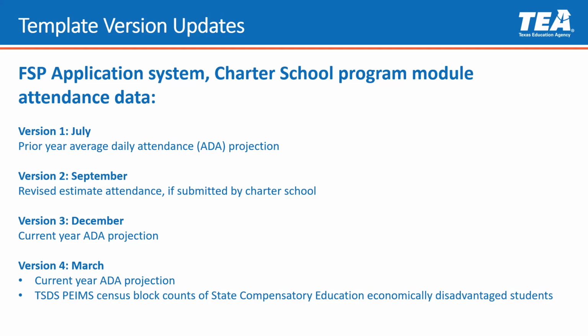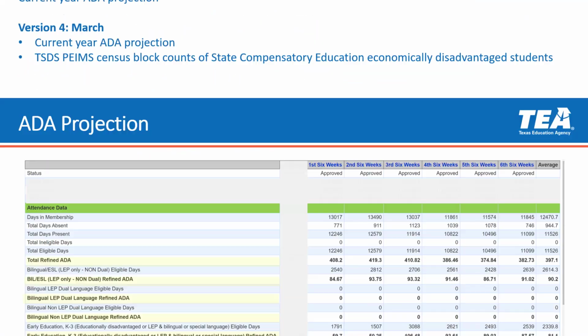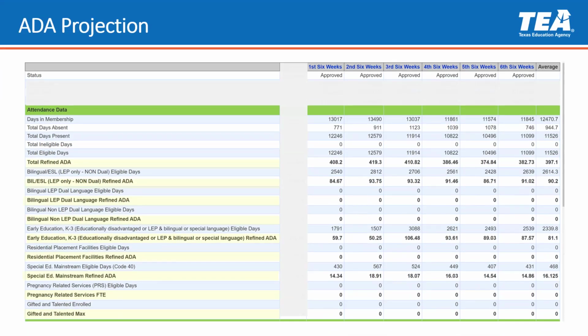Version 3, published in December, and version 4, published in March, will include the current year ADA projection attendance as of those months, and version 4 will also include the actual state compensatory education census block counts certified in the Texas Student Data System Public Education Information Management System. For reference, here's an example of the ADA projection from the FSP application system Charter School Program module. Updates to the average student counts are published monthly on the Charter School Summary of Finances report.